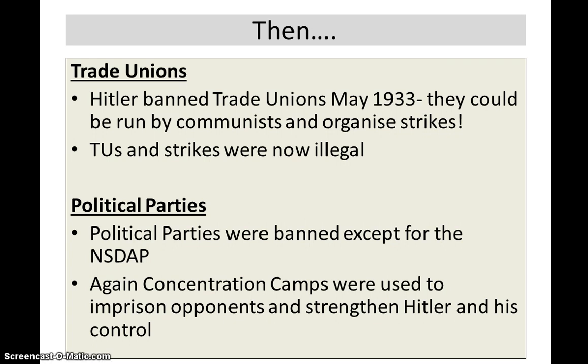Now, if you're judging what was most important, the main reason, the banning of trade unions and political parties and making Germany a one-party state would only have happened because of the Enabling Act. But the Enabling Act would only have happened because Hitler had won the election in March 1933. But this is all linked to the Reichstag fire. So you've got to judge the Enabling Act or the Reichstag fire. In my opinion, is probably the most important reasons why Hitler was able to consolidate his power and create a one-party state, i.e. dictatorship, with him as the leader in Germany.